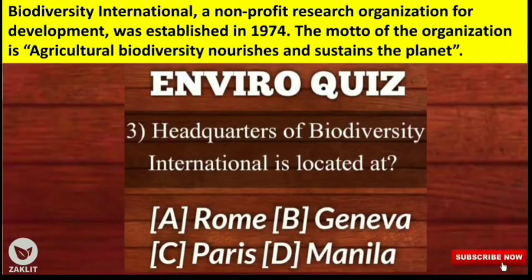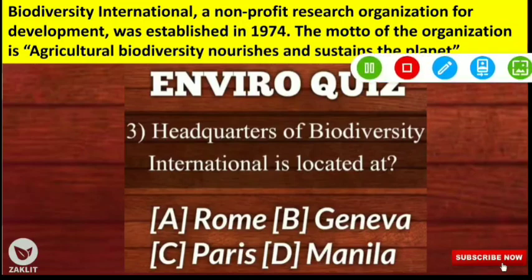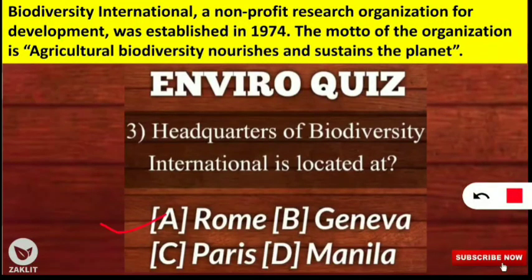The next question was: headquarters of Biodiversity International is located at which of the following places, and here the correct option will be option number A, Rome. Yes, Rome, Italy is the headquarters for Biodiversity International, and it is actually a non-profit research organization for development, and it was established in the year 1974, and the motto of this organization is: agricultural biodiversity nourishes and sustains the planet. So this is the motto, and headquarters of Biodiversity International is located in Rome, Italy. Let's move to the next question.